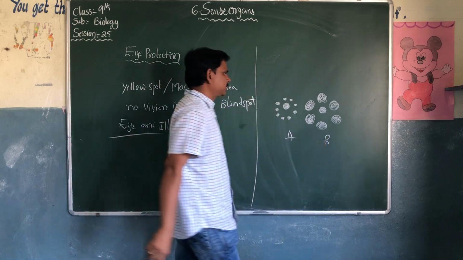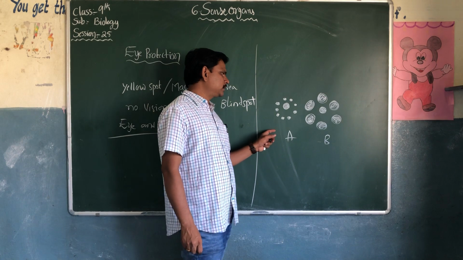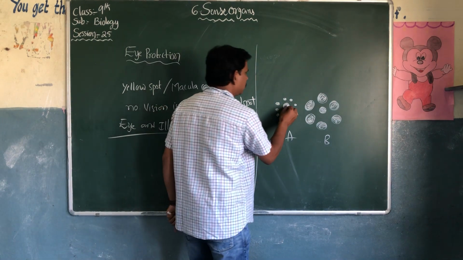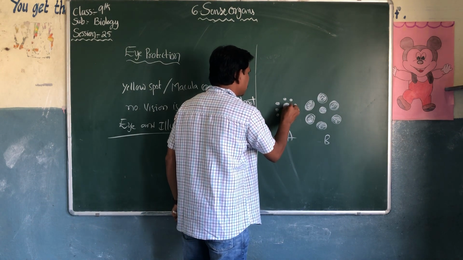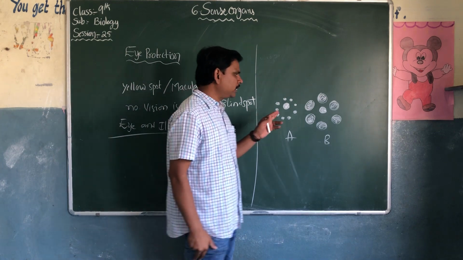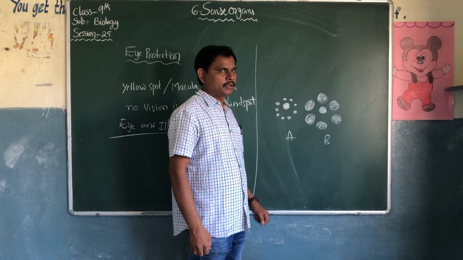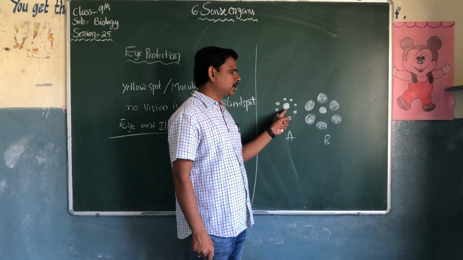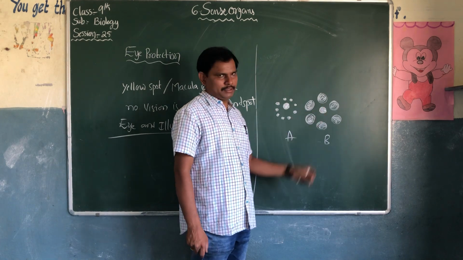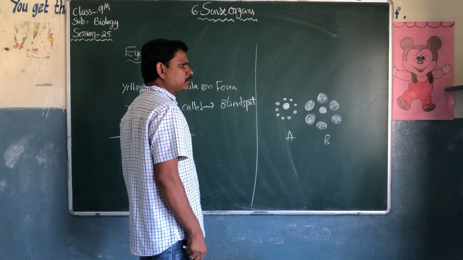Look at these two pictures. In picture A, there is one big round circle, and in B also there is a big round circle. Which one is bigger? The middle circles, the dot in the circle in A or the dot in B? When we look at these two pictures, which one will look bigger?